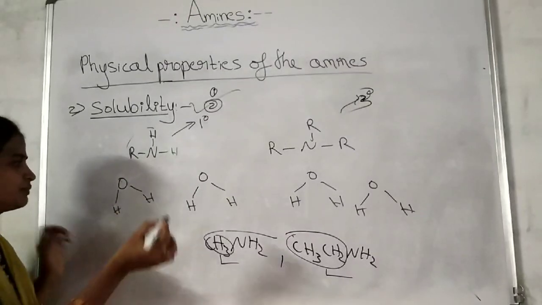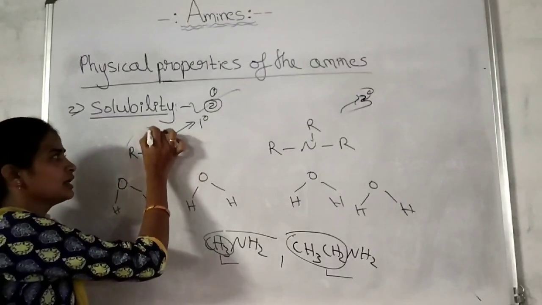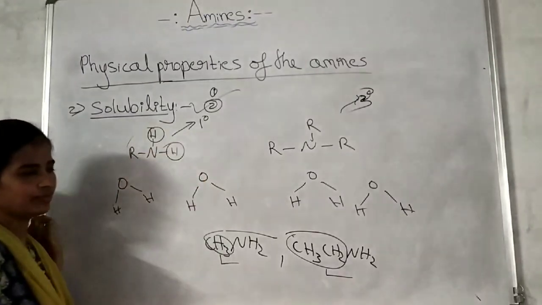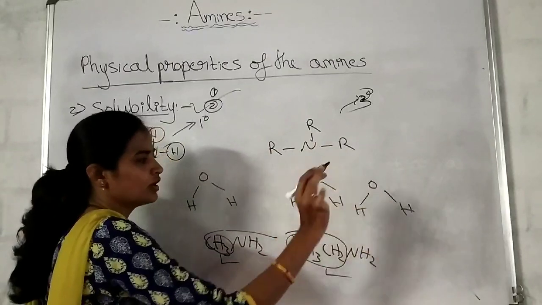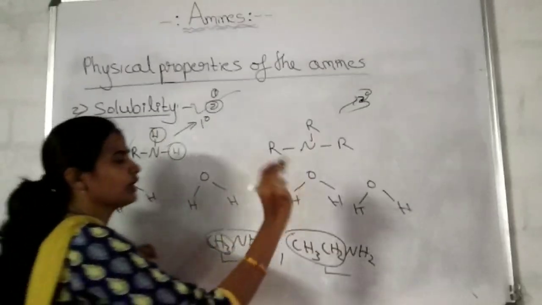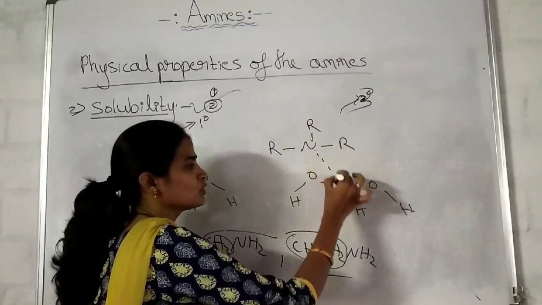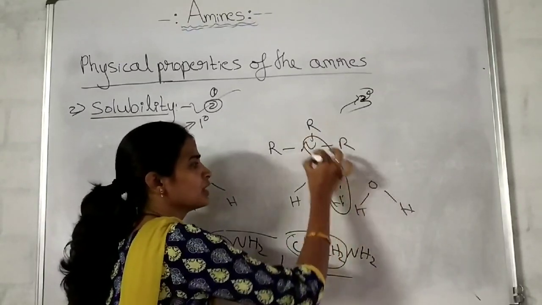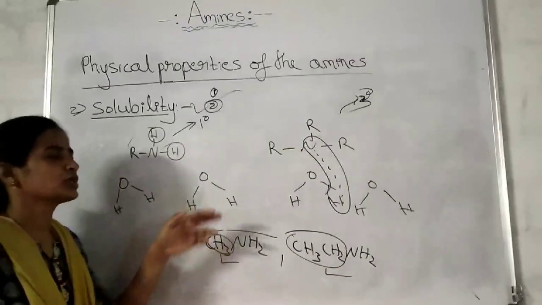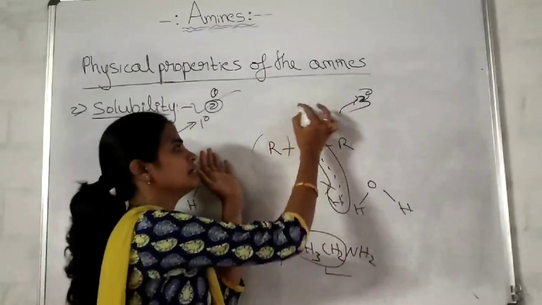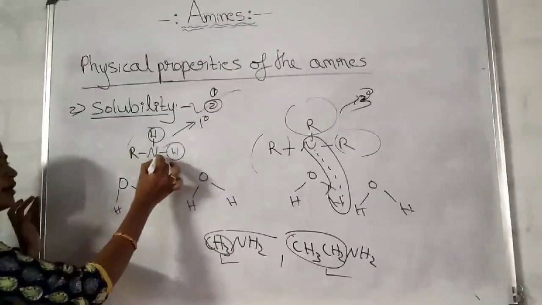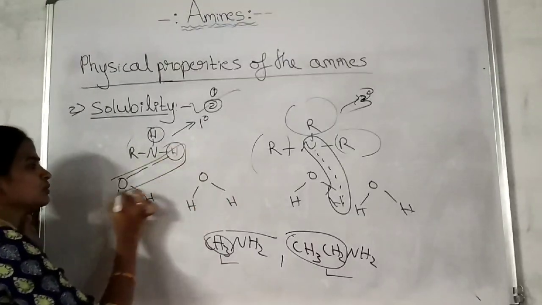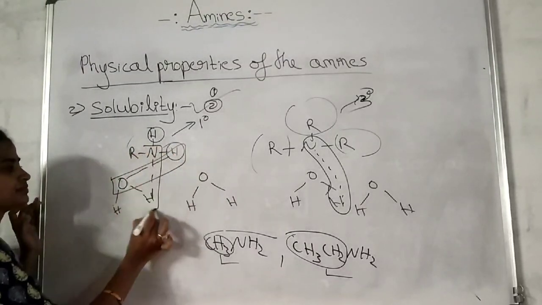You can just see in the primary amine more hydrogens are available. In the tertiary amine there are no hydrogens to form the intermolecular hydrogen bonding. Only possibility is this nitrogen and this hydrogen atom, but that too may not be possible because of the bulkier alkyl groups. Got it? Here there is a possibility of forming hydrogen bonds like this.